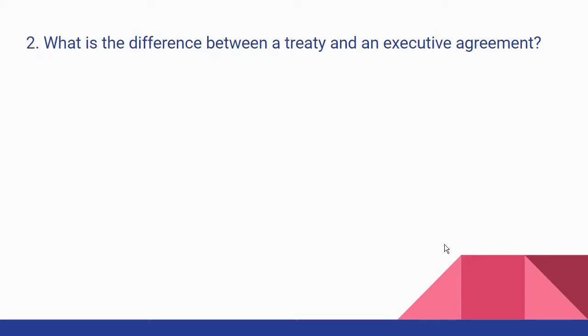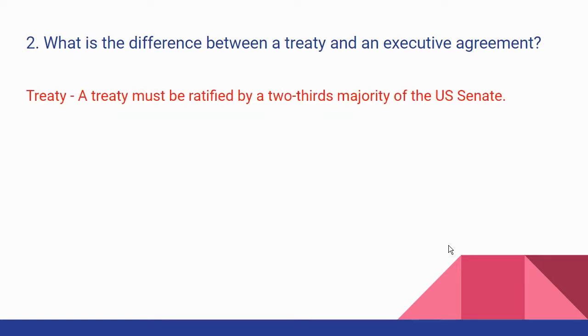All right, number 2, what is the difference between a treaty and an executive agreement? A treaty must be ratified by a 2/3 majority of the U.S. Senate. In other words, a treaty is an agreement that our country, led by the president, makes with at least one other country or maybe several other countries. And then once they make that, it can be a peace treaty, it can be anything like that. Once they make that treaty, then it's brought back, and the Constitution says that the Senate, which is part of the Congress, has to give their advice and consent, and it would be approved or ratified upon a 2/3 vote of the Senate.